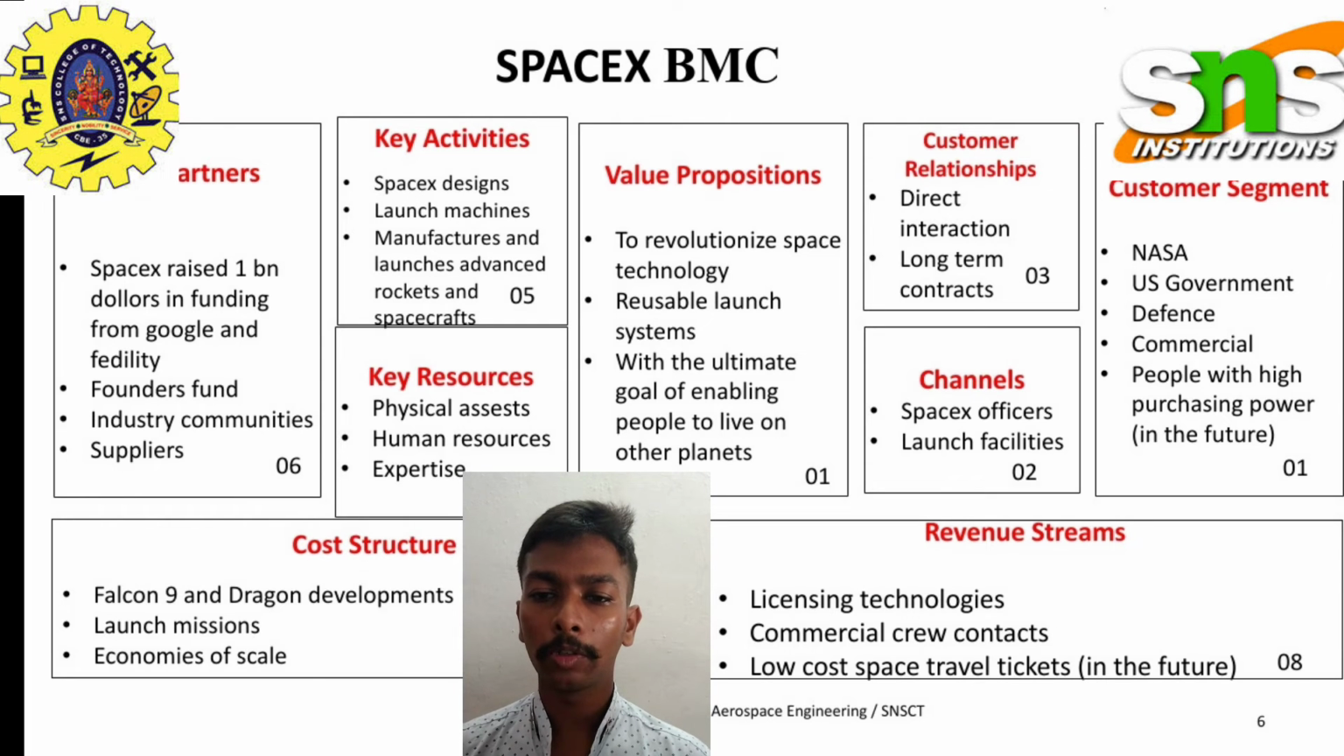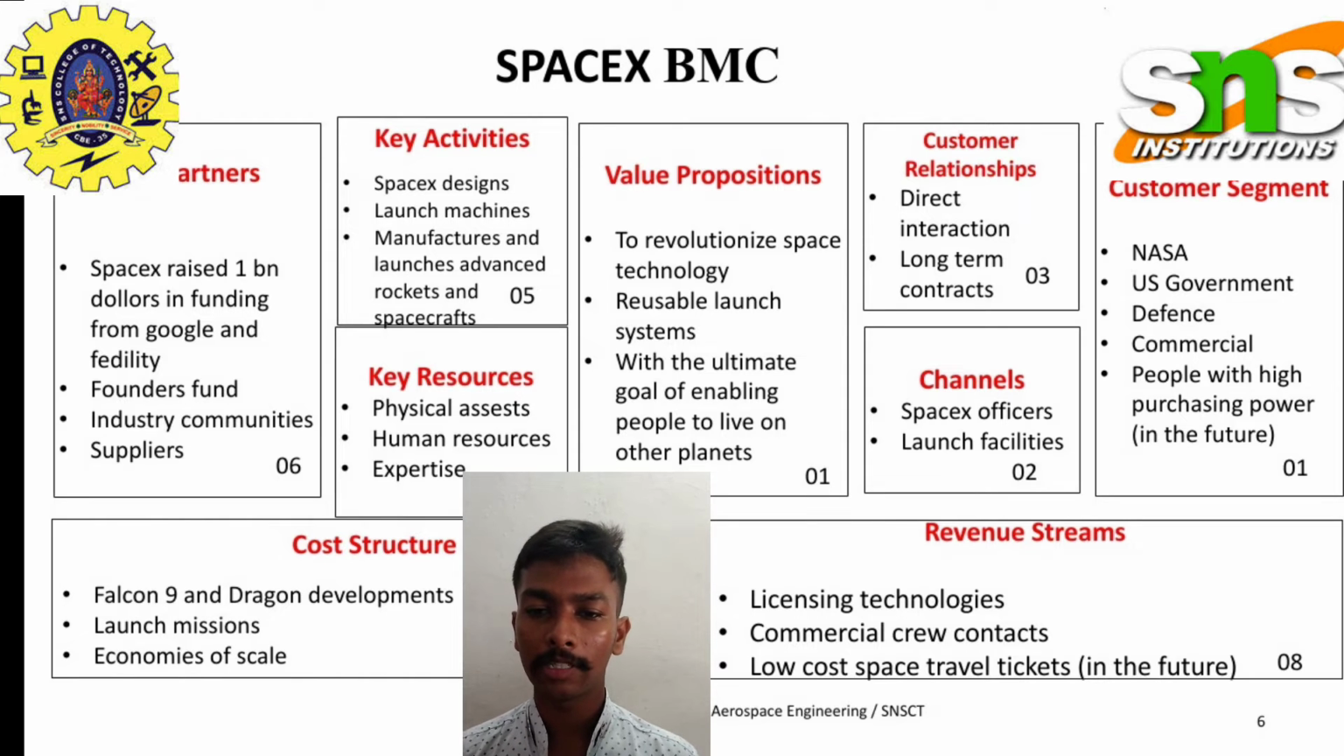In this slide, I am going to talk about the SpaceX BMC, like its key partners, key activities, key resources, value propositions, customer relationships, customer segments, channels, cost structure, and its revenue streams. The key partners for SpaceX are Google and Fidelity, who funded them $1 billion, and also many billionaires are funding its research and organization. There are industry communities who are also funding it.